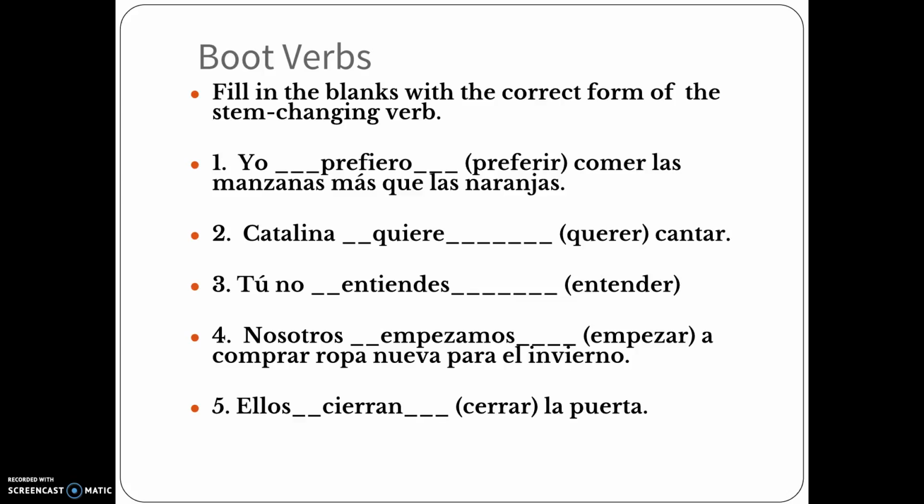Now, take a look at número uno and número dos. Yo prefiero comer las manzanas. I prefer to eat the apples. Número dos, Catalina quiere cantar. Catalina wants to sing. So look at those two sentences right there. Look at that second verb. Prefiero is the first one. Comer is the second one. Same thing with número dos. Quiere cantar. What's happened to that second verb? Well, I'll show you.